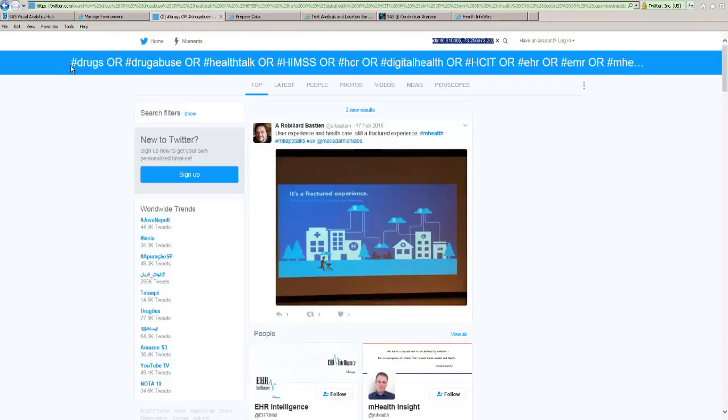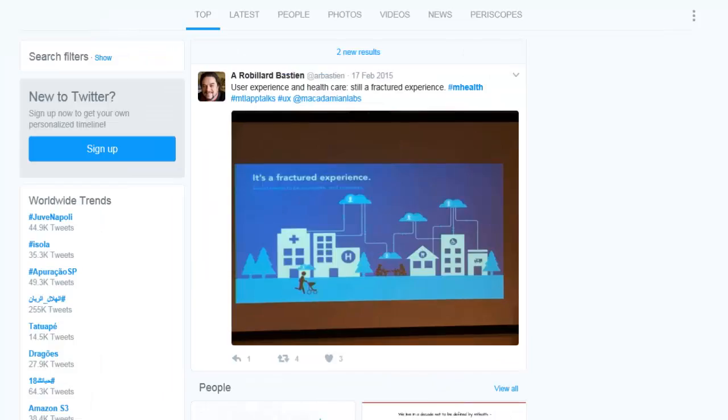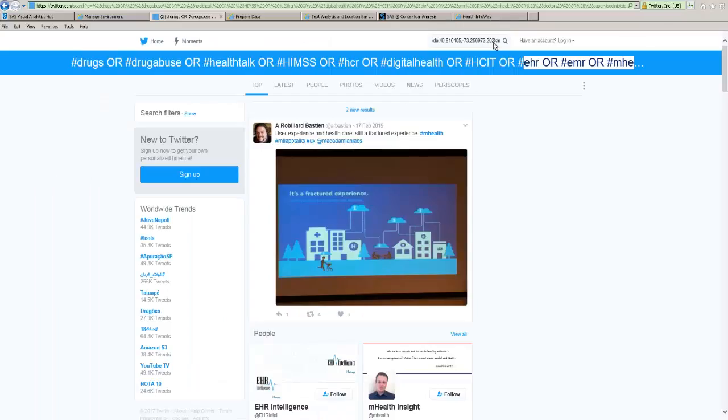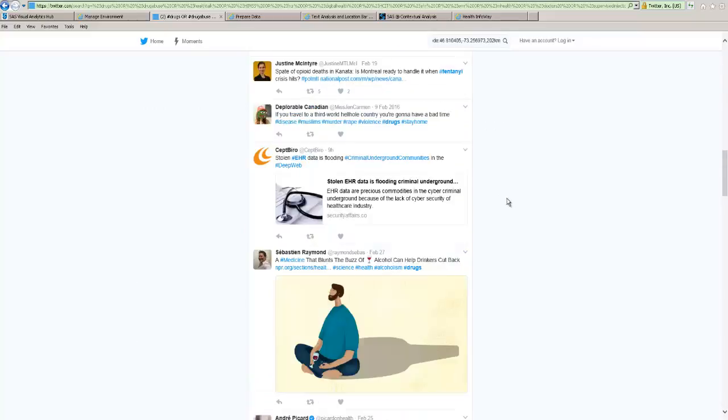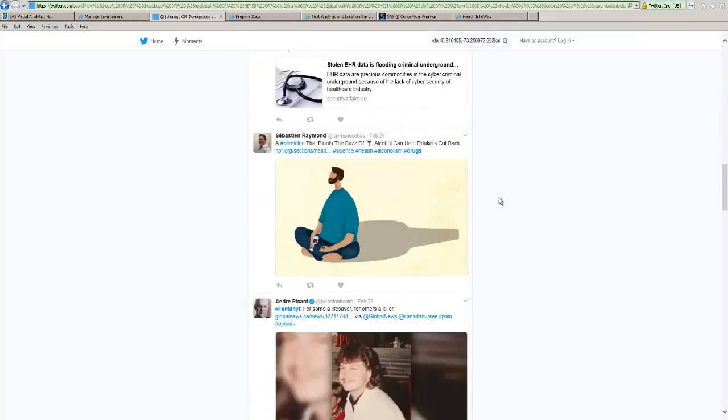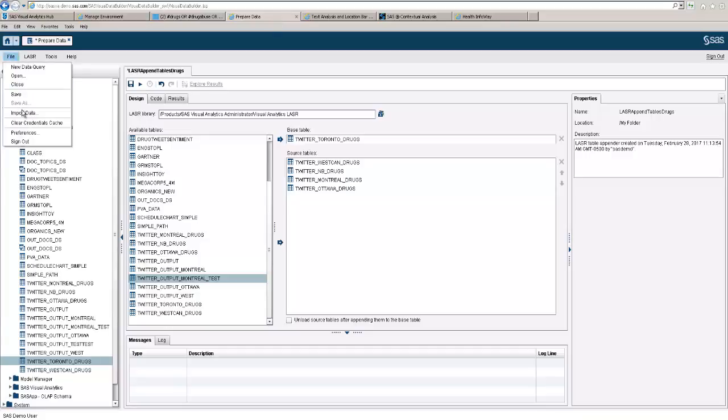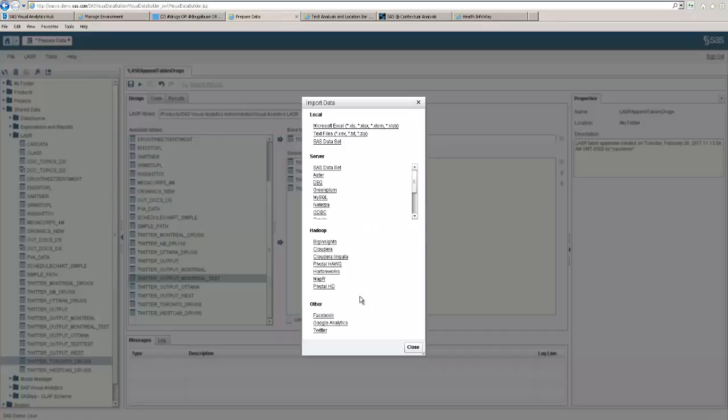So here you see I have a long search item, and basically I'm using all these tags and I'm searching specifically in the lat longitude of Montreal in a radius of 202 kilometers. These are the different results that I get back when I do that. So this is nice, but how do we get that into data form? How we do that is we actually import the data.